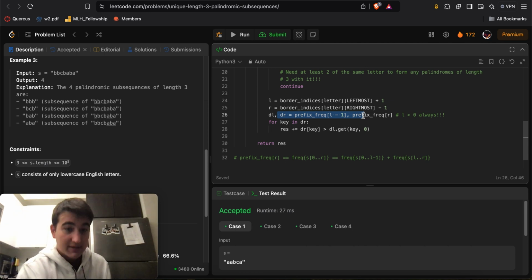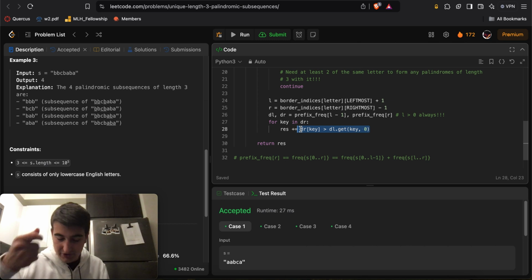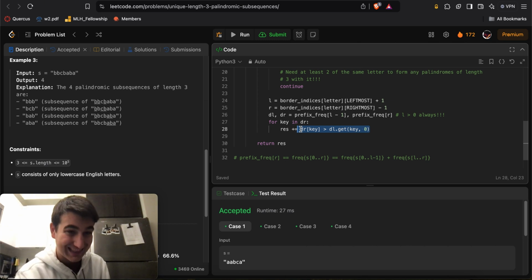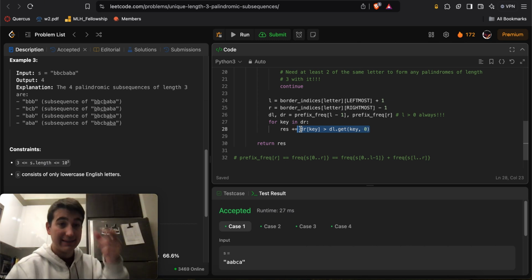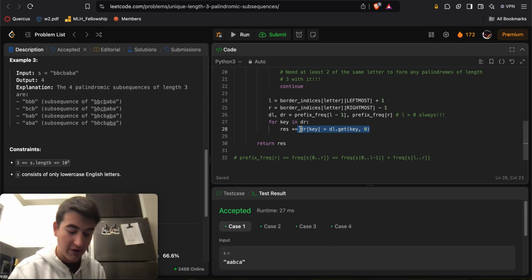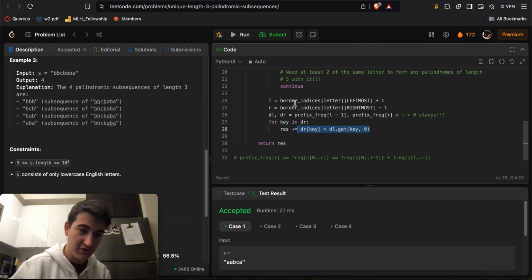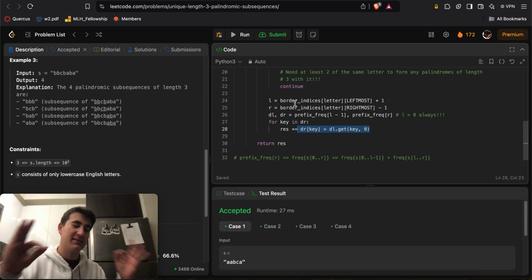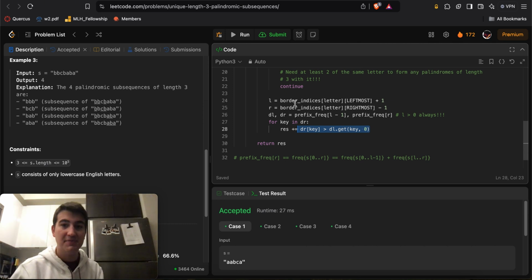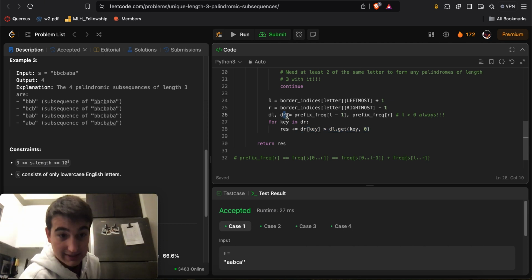And if the count is greater than 0 at any point, and remember here we just rearranged the formula, but this is really just asking if their subtraction is greater than 0, then that means at least one occurrence of that letter occurred between L and R that is of interest to us. So there exists a unique palindromic subsequence of length 3 using this letter as the middle letter, right? And so essentially we do that for every single letter inside of DR as the keys, because again, the keys are the lowercase English letters, and that way we correctly update result, right?